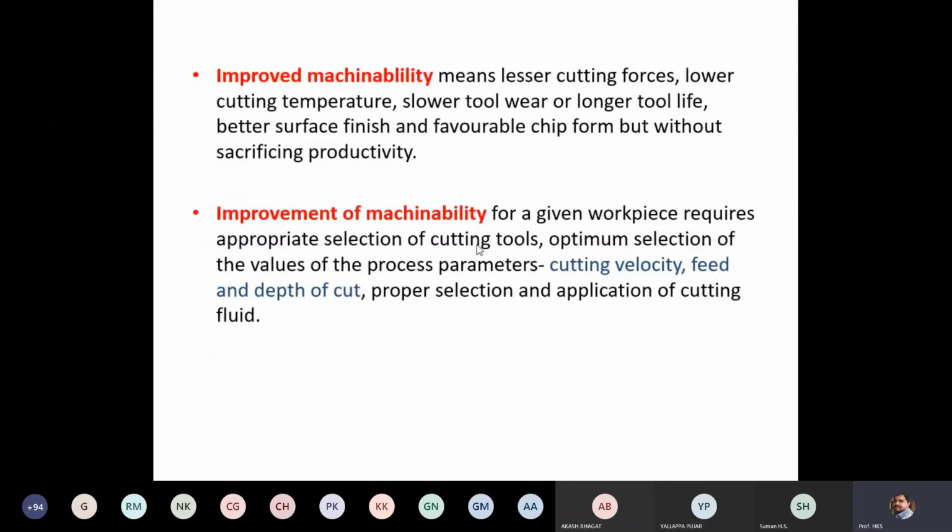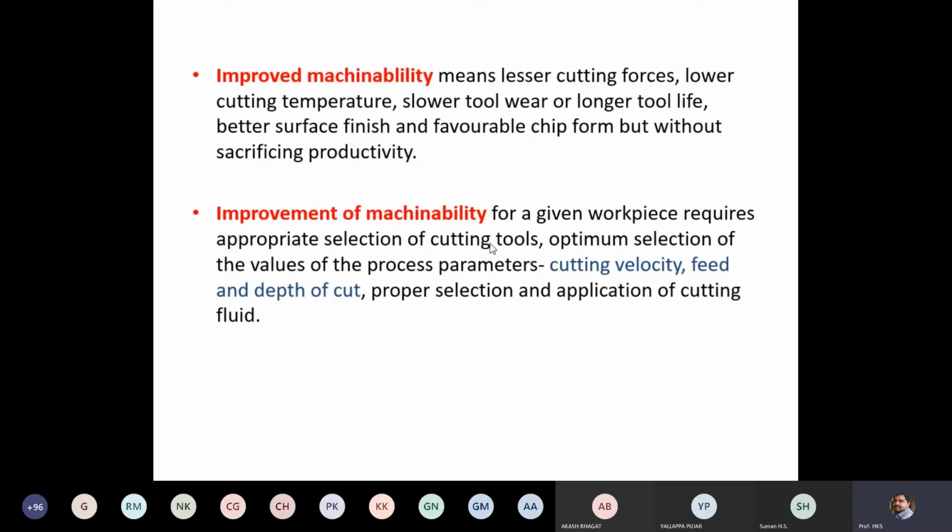This is also a very important thing that you should know. For a particular work part, which cutting tool needs to be used depends on the properties of the material of the work part. So depending on the work part material, you are going to choose cutting tools.